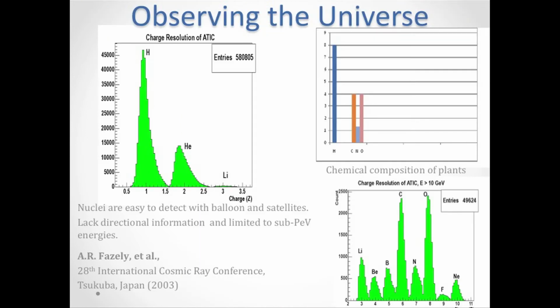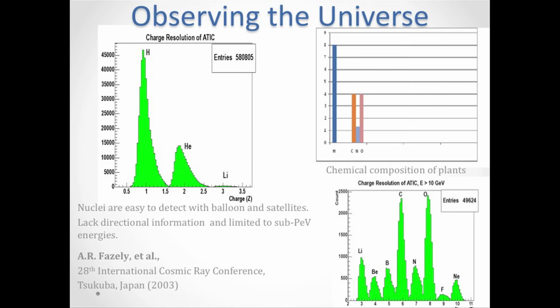Okay? This is our own paper that we had in the International Conference of Cosmic Ray Physics, and that was in Tsukuba, Japan in 2003. And now look at this. This is what you measure with cosmic ray, the balloon experiment. So you send balloons to about 36 kilometers above the Earth, and at that place is basically vacuum. So you have a few grams of air there, but it's for all practical purposes a vacuum. And so what you actually measure is the primary cosmic rays that come from all over the universe. And so these nuclei are easy to detect with balloon and satellite experiments.